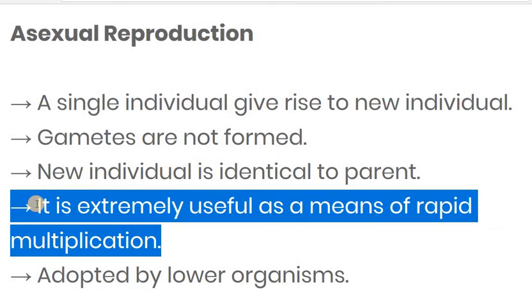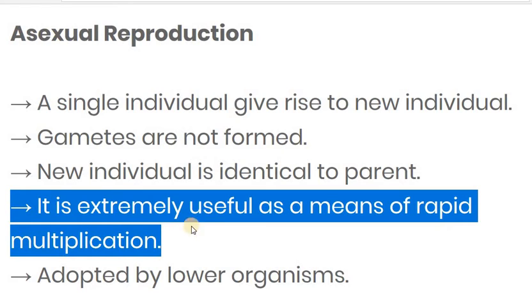The next point is that it is extremely useful as a means of rapid multiplication. Here only one parent takes part in reproduction, and it generally occurs in primitive kinds of organisms, starting-level organisms, not complex ones.